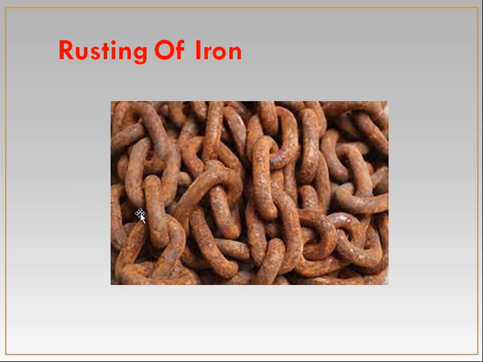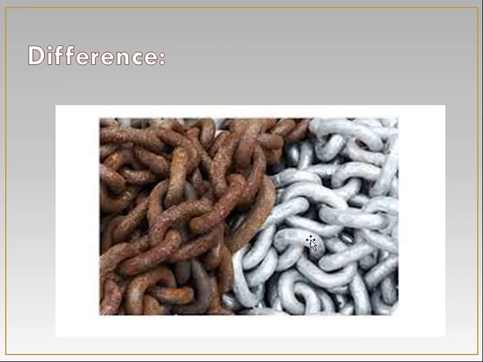This is iron, rusting of iron. As we know, iron is also a bright colored metal, while this is iron on the surface of which iron oxide was formed, and it has lost its color and become an orange colored material. This is the basic difference in morphology, or shape.